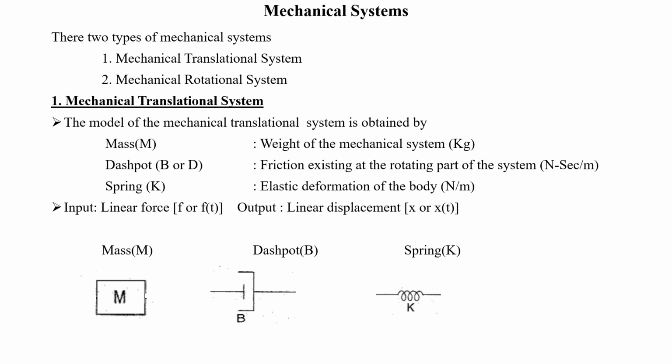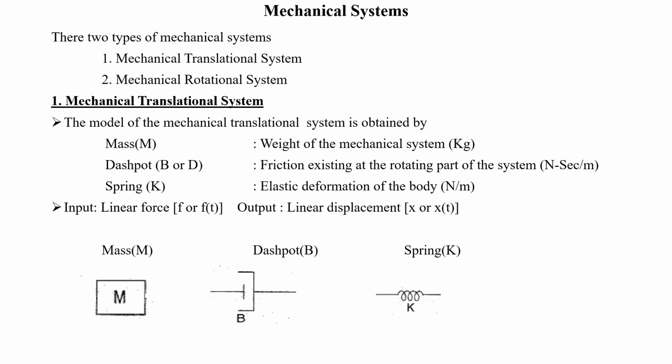Now the input will be a linear force that we know on the mechanical translational system, that is F. Instead of saying it as F, we can say it as F of t also, because for all control systems, the input varies with respect to time. Similarly, the output for the mechanical translational system will be a linear displacement that is represented by X or X of t. Both input as well as output will vary with respect to time, but simply we are saying it as F as well as X.